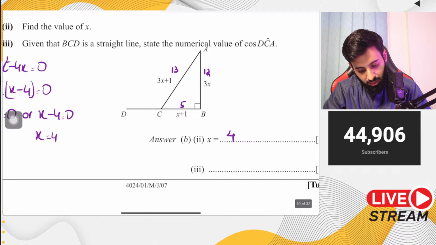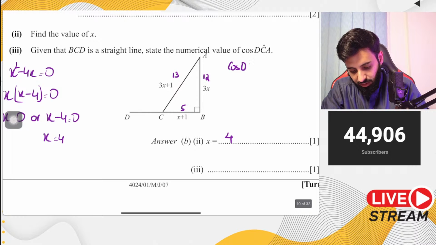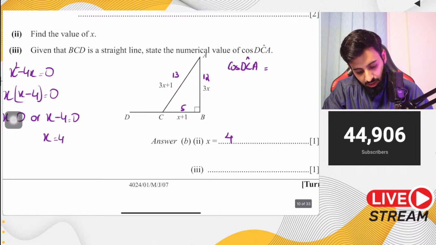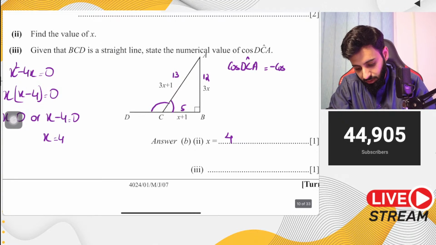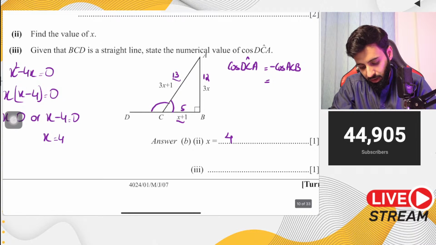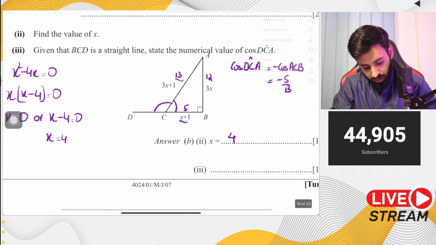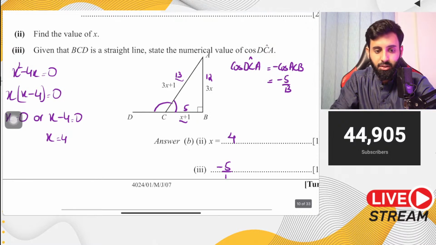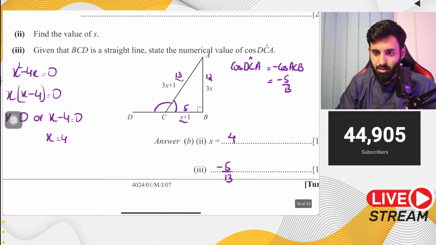Now how do we find out cos of DCA? So cos DCA is this angle. Now this would be equal to minus cos of ACB. So what's ACB? ACB is basically going to be adjacent, which is 5, over hypotenuse, which is 13. So minus 5 over 13 is your final answer. So there you go, minus 5 over 13 is your final answer. And that's it.